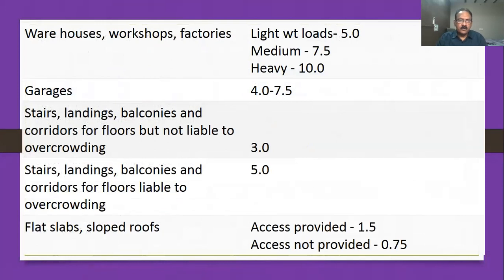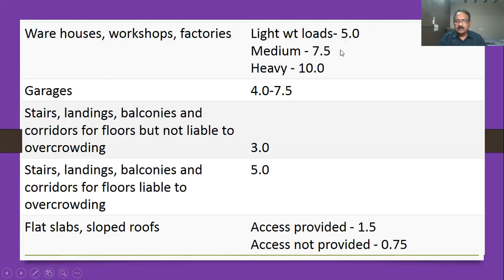Similarly, for warehouses, workshops, factories, for light load 5 kilonewton per meter square, medium loads 7.5 kilonewton per meter square, heavy loads 10 kilonewton per meter square. For example, light loads like flour or powder, it is 5.